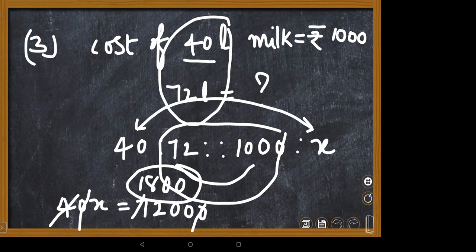Yes, Pranav. Ma'am, for finding x, why should we do it only with 1200? Here, the product of extremes is the formula. Extremes means the outermost terms: 40 multiplied with x equals 72 multiplied with 1,000. This is not 72 or 1,200, it's 72,000. 72 into 1,000, multiply the middle terms. One more time I will do.